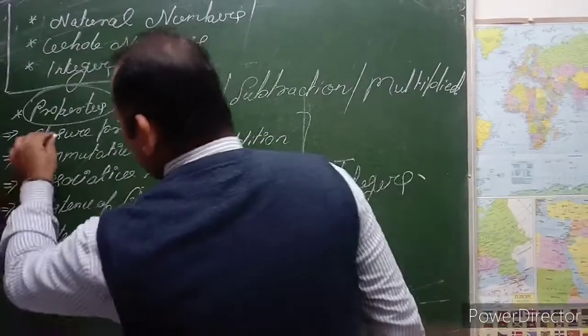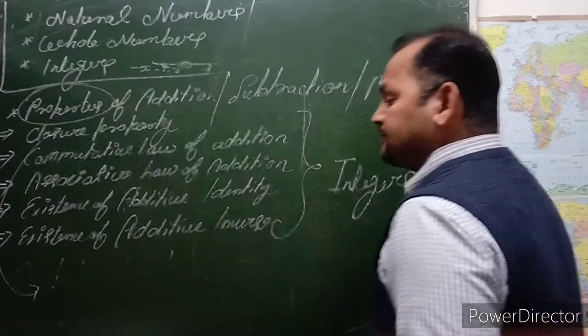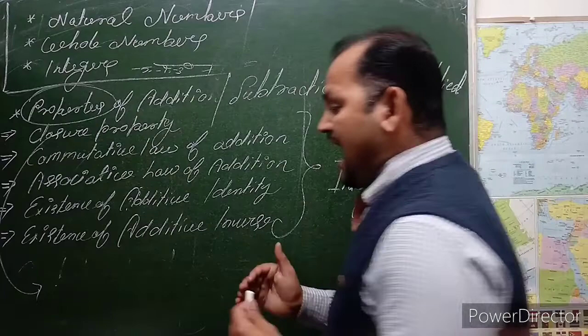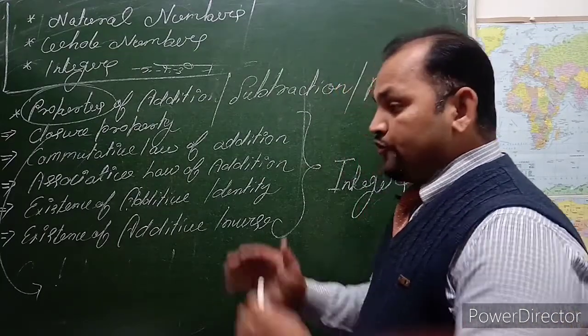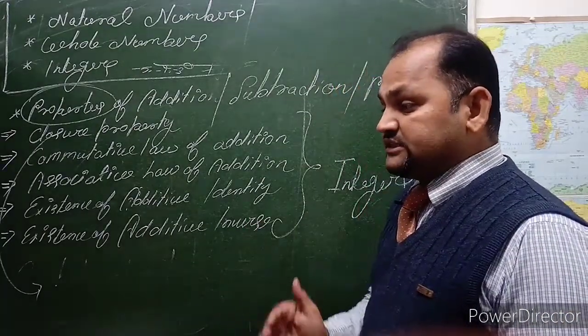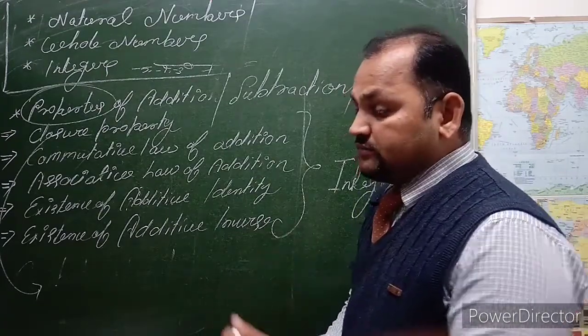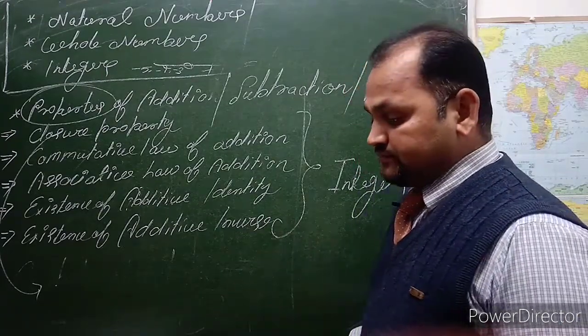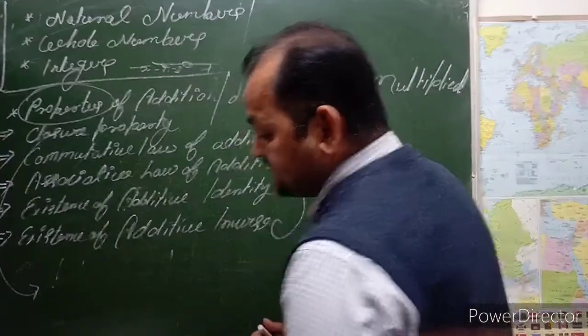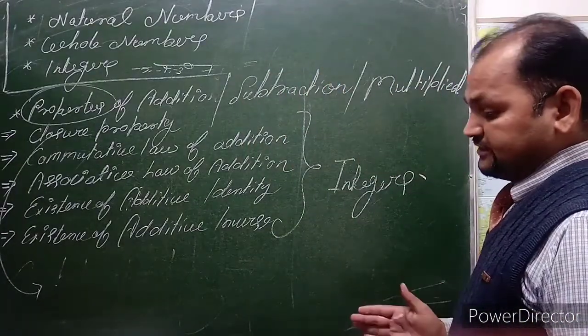What do you mean by the closure property? Closure property means when you add 2 integers, when you sum the 2 integers, the result will also be an integer. The sum of 2 integers is always an integer.